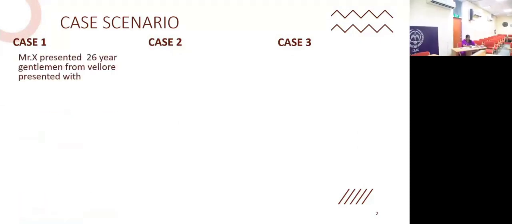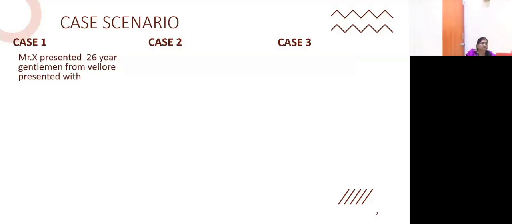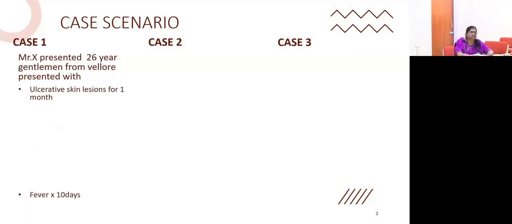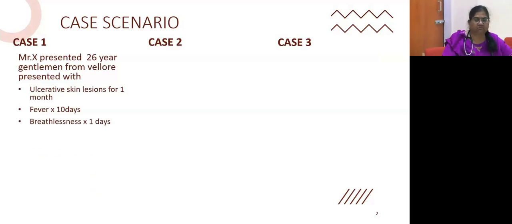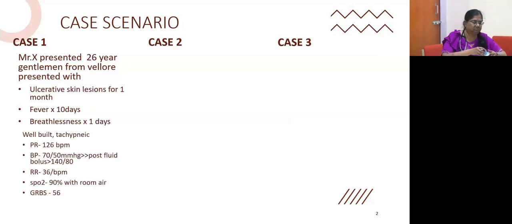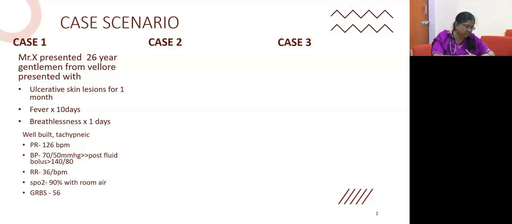So case 1, Mr. X, a 26 years old gentleman from Vellore, presented with ulcerative skin lesions for 1 month, fever for 10 days and breathlessness for 1 day. On examination, the relevant findings: he was tachycardic and tachypneic, with a BP at presentation of 70/50, which was fluid responsive. However, in the ward he required inotropes, with a respiratory rate of 36 breaths per minute and saturation of 90% on room air. His sugar at presentation was 56. Chest examination showed bilateral extensive crepts. So this was case 1.